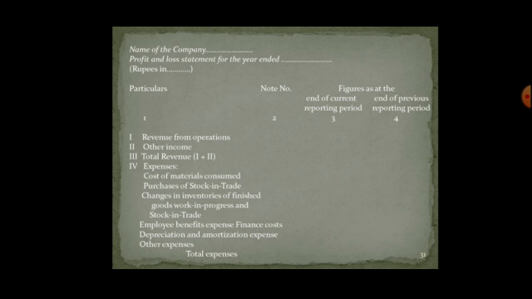In that we are going to add other incomes, that is incomes from various dividends or any other investment, that is total revenue. So Roman number 1 and 2 add up to Roman number 3, that is total revenue. Expenses: the direct costs, that is cost of materials, purchases of stock in trade, changes in inventories of goods, work in progress and stock in trade, employee benefit expenses, finance cost, depreciation and amortization expenses and other expenses. So from all the incomes, when we deduct the expenses,